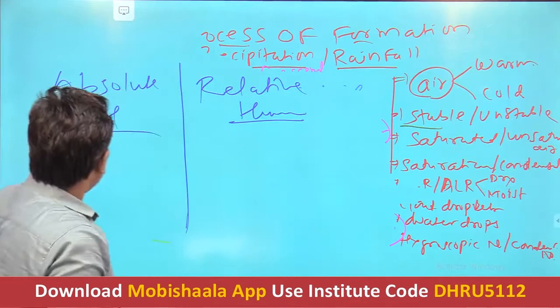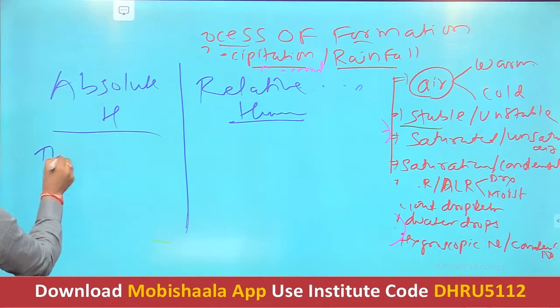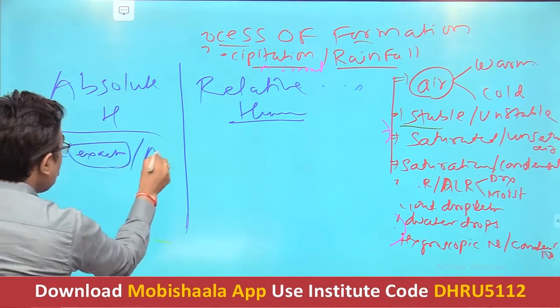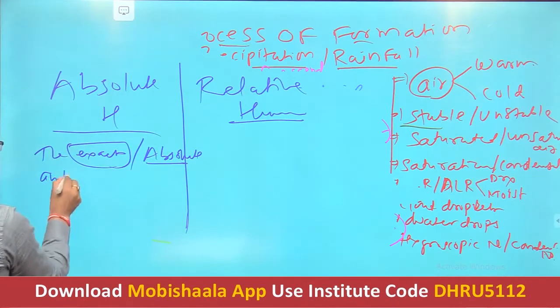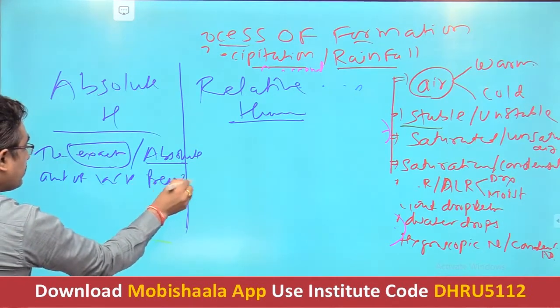So what exactly is absolute humidity? Absolute humidity is nothing but the exact or actual amount of water vapor present in the air.